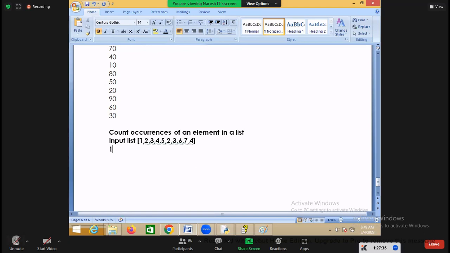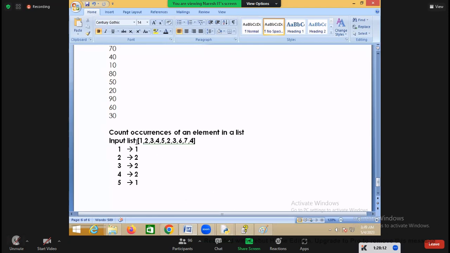How many times is 1 there? 1 time. And 2 is there how many times? 2 times. And 3 is there how many times? 2 times. And 4 is there how many times? 2 times. And 5 is there how many times? 1 time. So I want to count the occurrence of an element in a list. Is this a frequency count or not? Yes. Then how can I find this out?